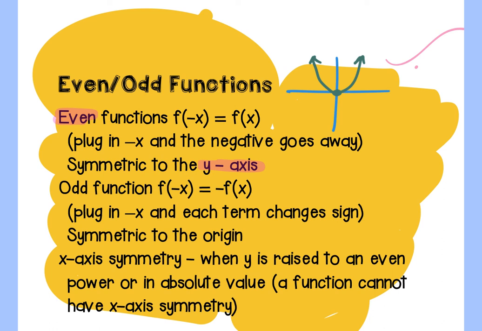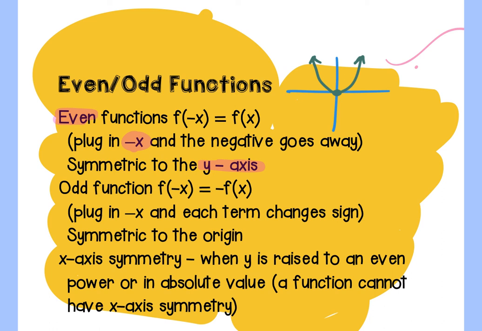Then it's a yes. The other way is if you're given an equation, you're going to replace any x that's in your equation with -x, and then you're going to simplify it. So if it was like -x squared, it makes the x go back to positive. If it's absolute value of x, it makes the x go back to positive, that kind of thing. And then you'll compare it to your original equation. If it is the same as your original equation or everything is the exact opposite, then it passes that test and it would be even.